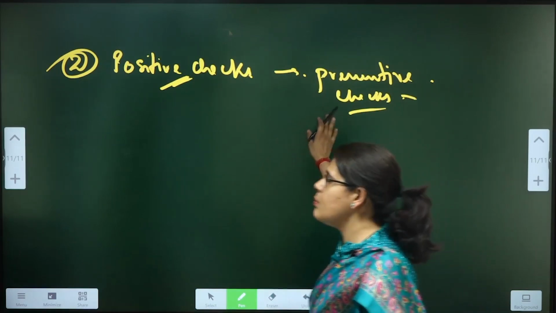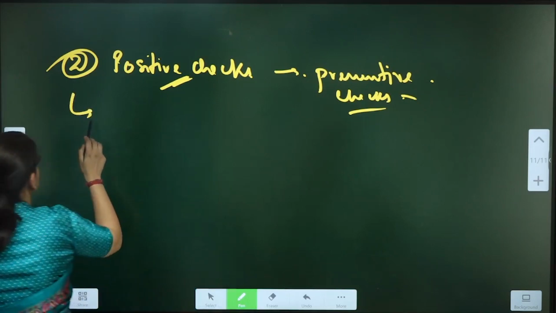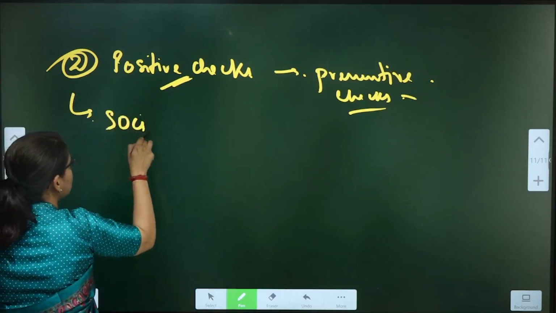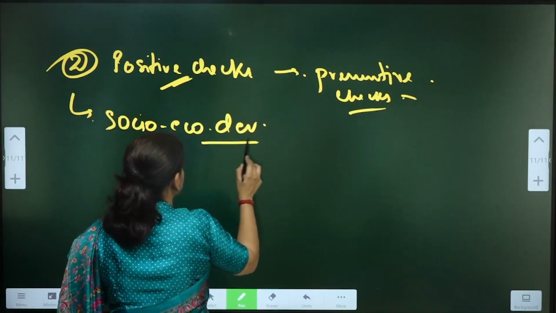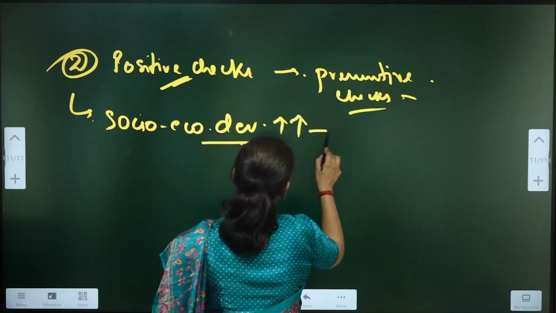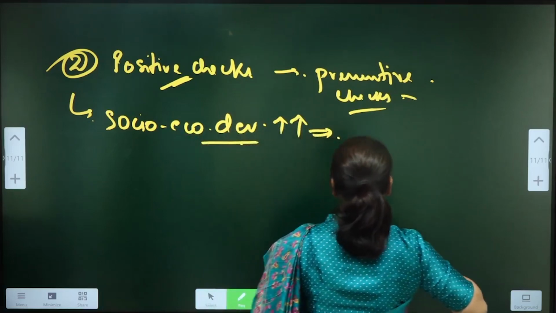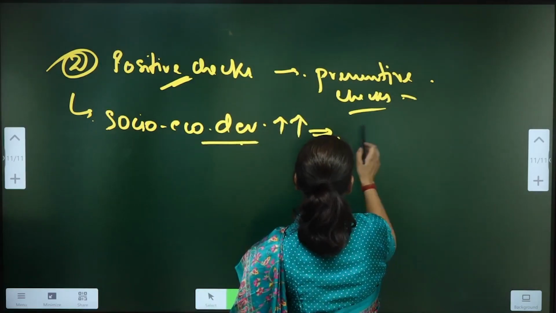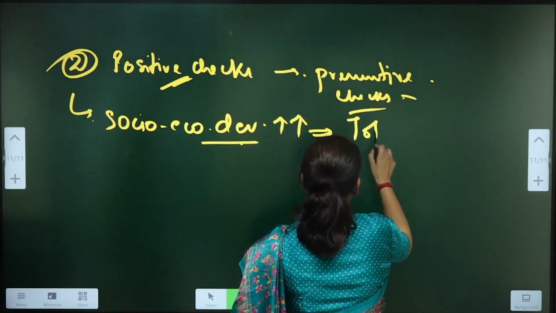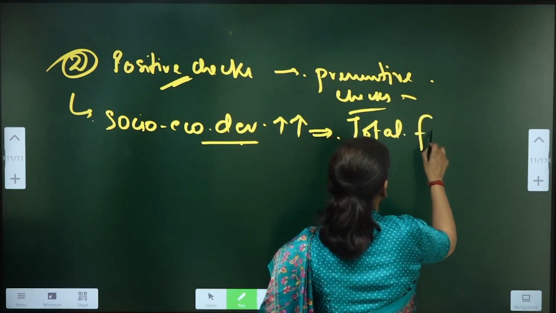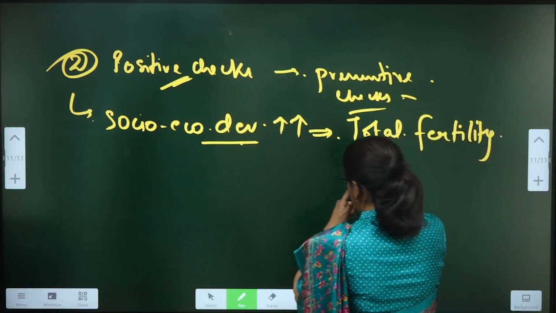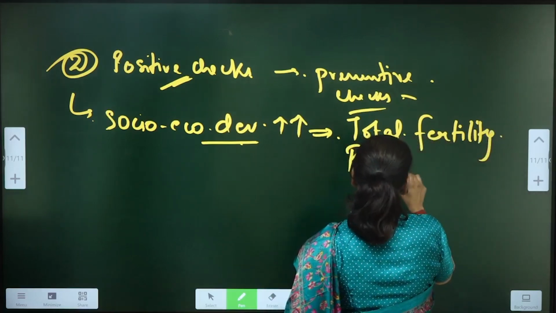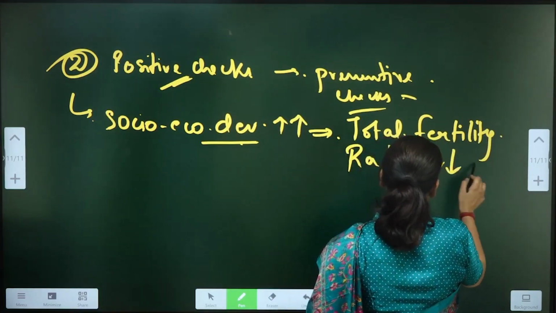So write down in the same point that with the socio-economic development, there are chances that the total fertility rates start declining.